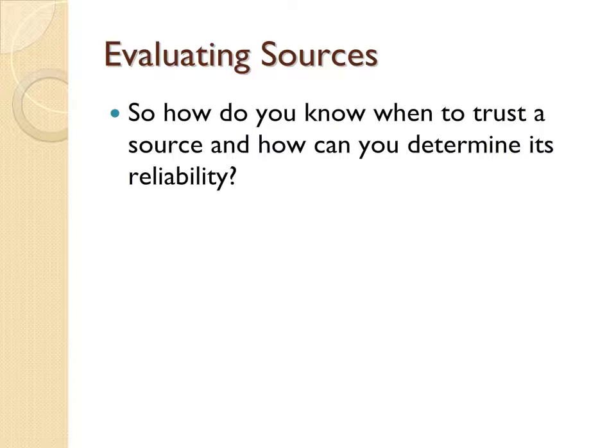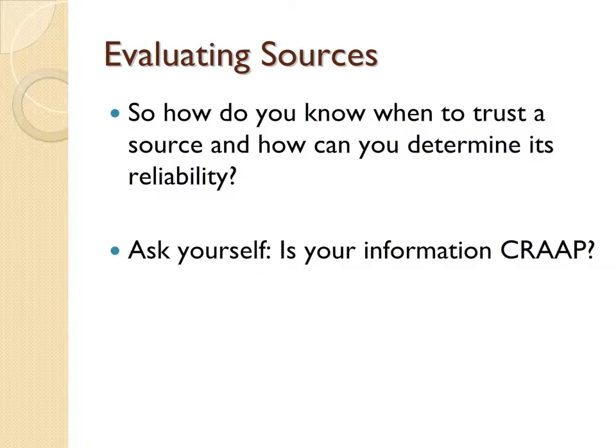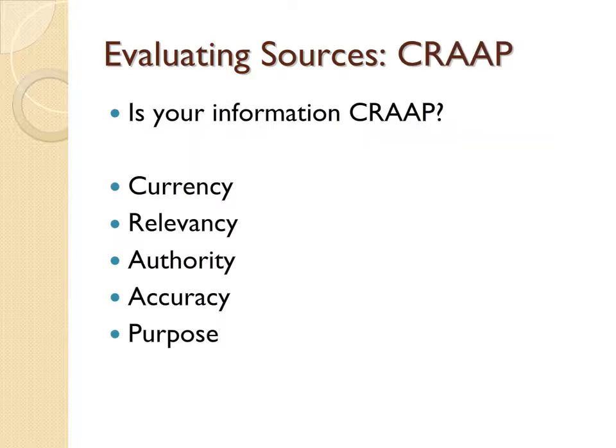So how do you know when to trust a source, and how can you determine its reliability and usefulness for your research? Ask yourself, is your information CRAAP? CRAAP is an acronym that stands for currency, relevancy, authority, accuracy, and purpose. If you consider all of the elements of the CRAAP test, you will have evaluated the most important parts of any source.